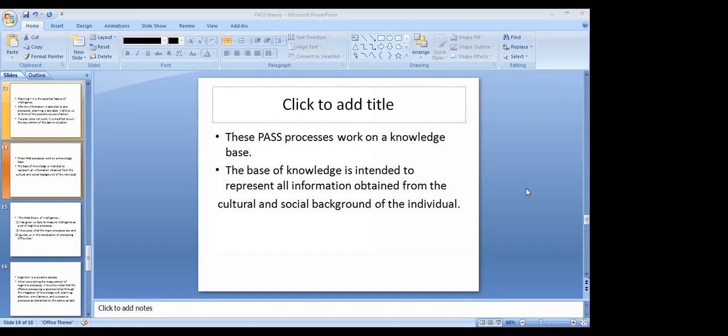Each person has knowledge already inside their mind, including general intelligence, cultural and social background, and specific intelligence. That is the PASS process.